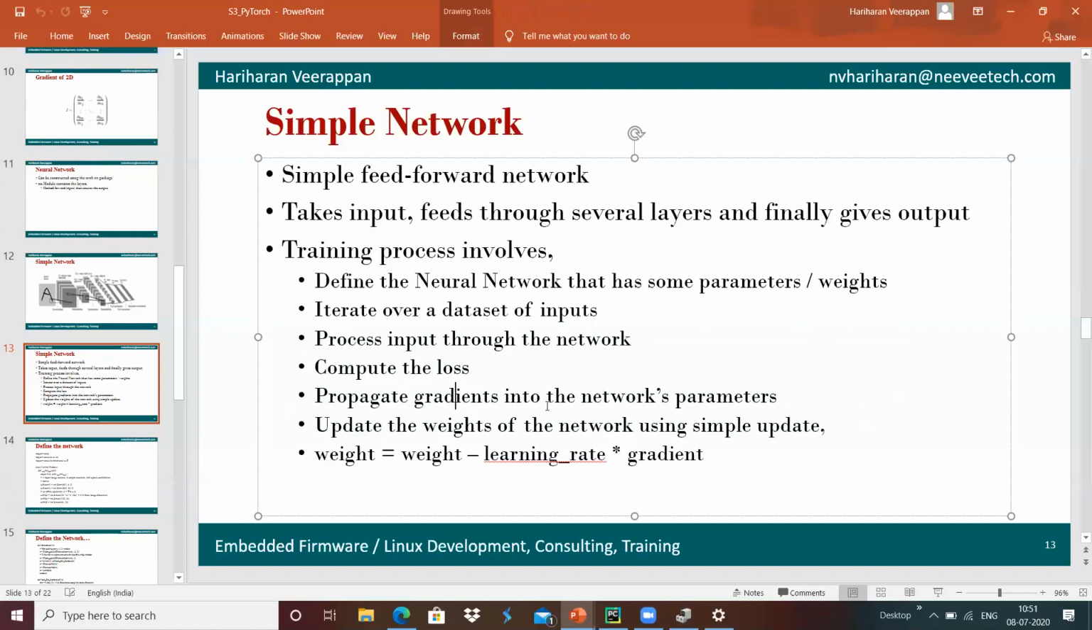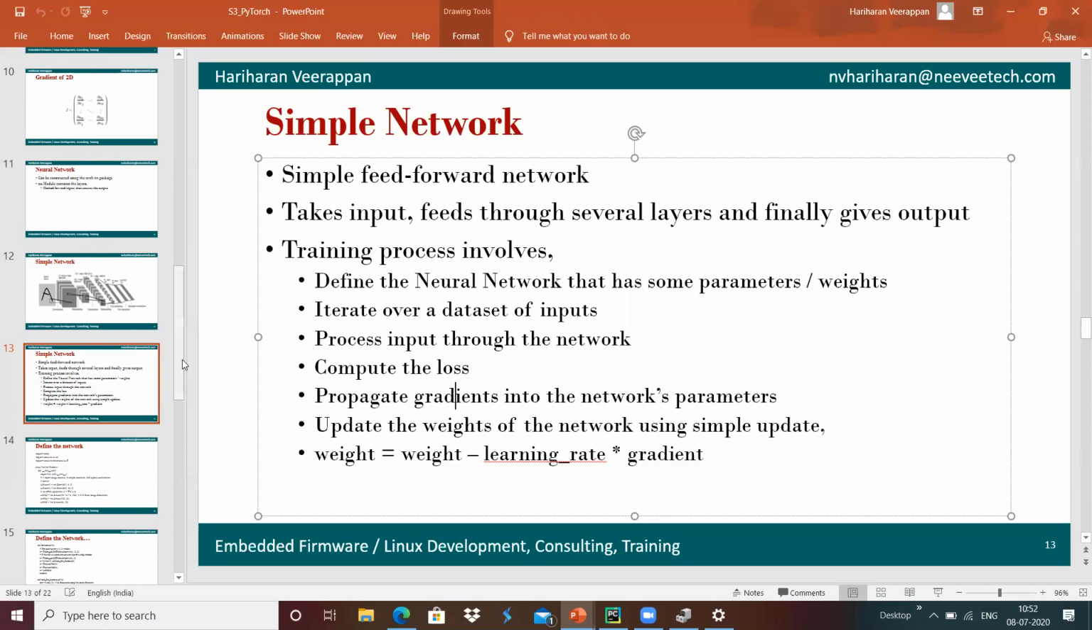And if we want to adjust the weights of the network, we can do a simple update with the help of: new weight equals current weight minus learning rate times the gradient that we get accordingly.